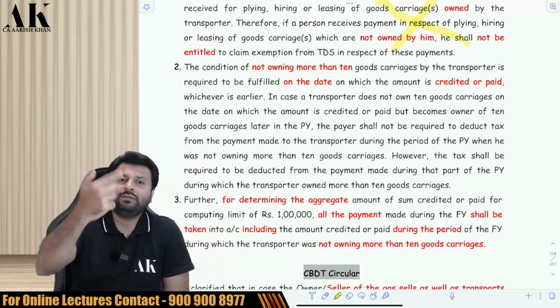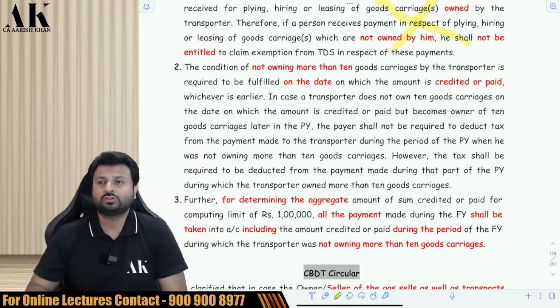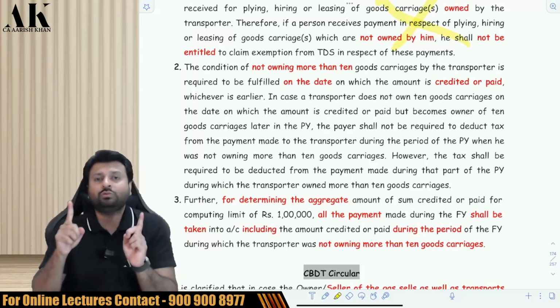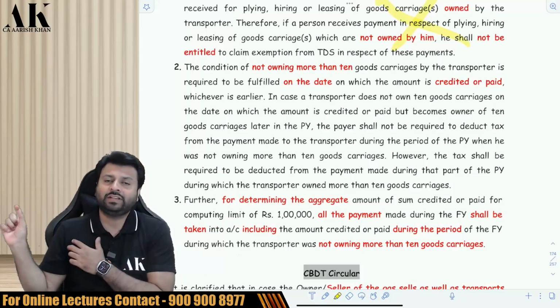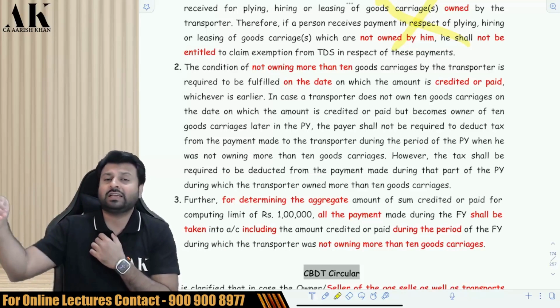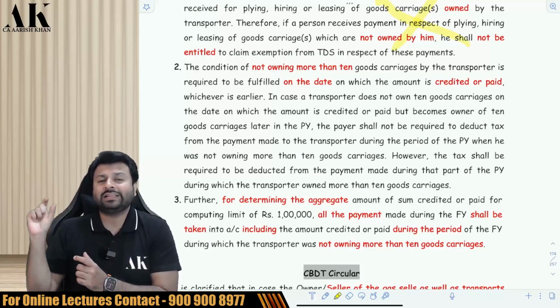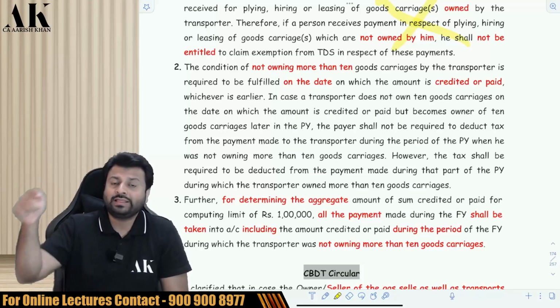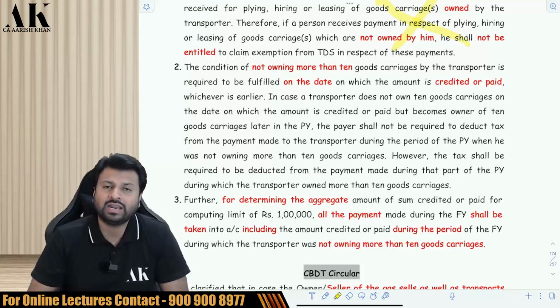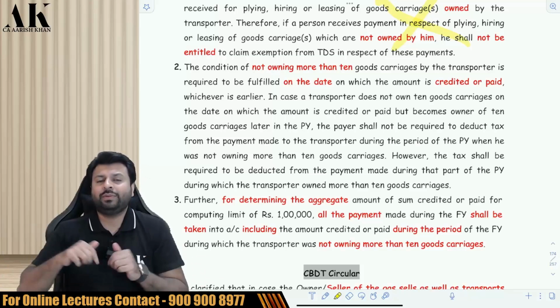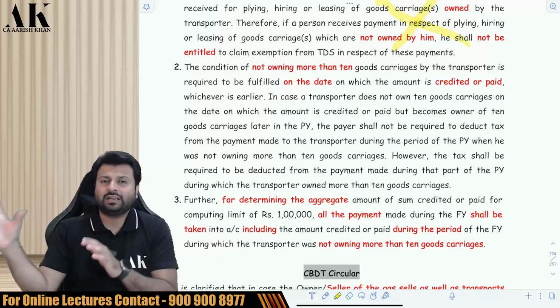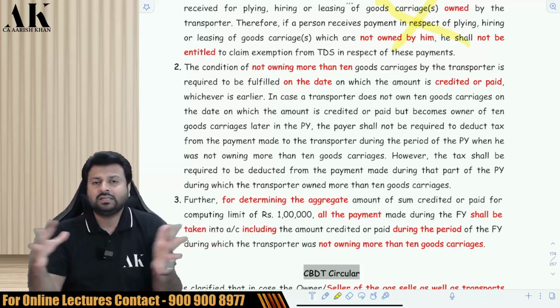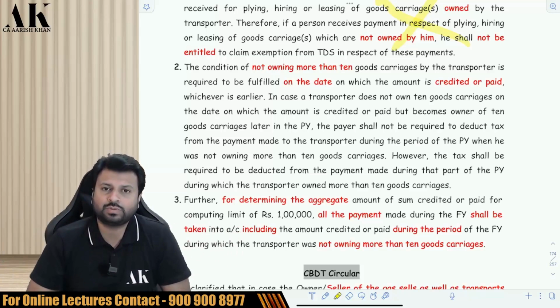Suppose now I make another payment of 60,000 rupees. To count the limit of 1 lakh, you have to take that 50,000 rupees also, during which the vehicles were less than 10. So to count whether the aggregate limit of 1 lakh is crossed or not, you have to consider that 50,000 also, when the number of vehicles in the hands of the person was less than 10. So now if you make a payment of 60,000 rupees, you have to aggregate the earlier 50,000 and this 60,000, take the total and then deduct 1% or 2% as the case may be.